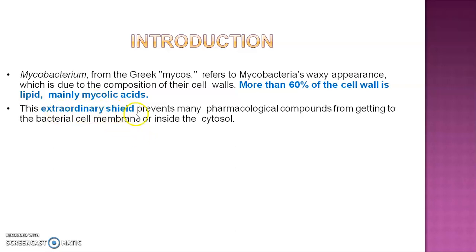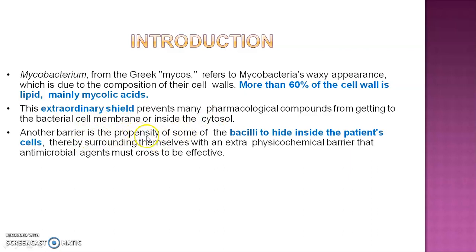This extraordinary shield prevents many pharmacological compounds from getting to the bacterial cell membrane or inside the cytosol. That means this mycolic acid prevents other drugs from showing their pharmacological effect and getting into the bacterial cell membrane.